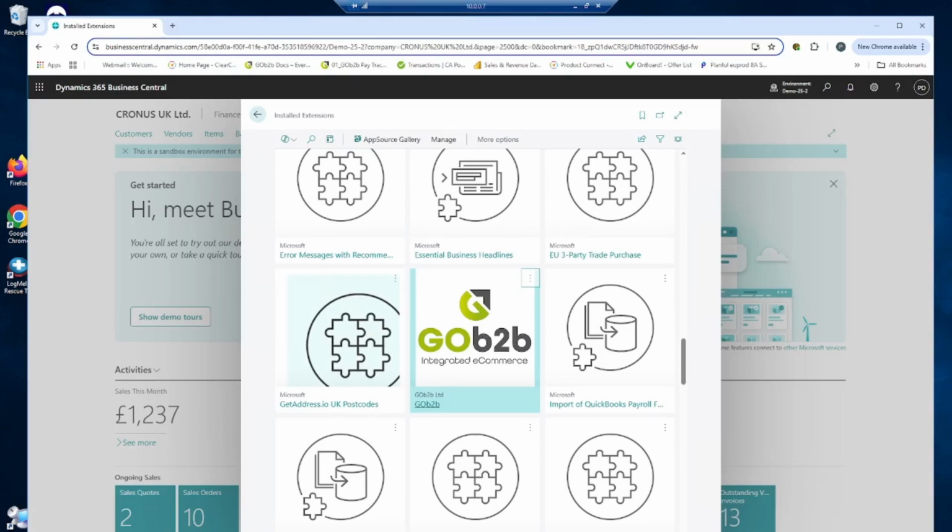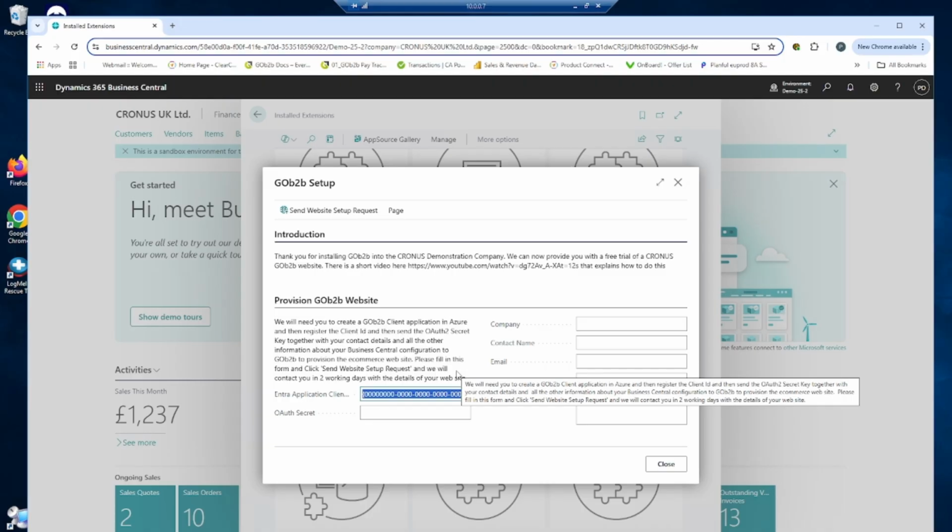After you have installed your GOb2b extension, you need to proceed with the setup. Find the extension in your list of extensions and click Setup. Here you need to provision the integration. The first thing we need to do is to create an Entra Enterprise application.